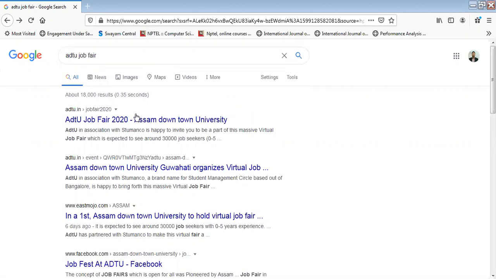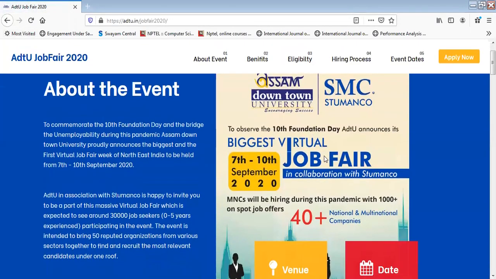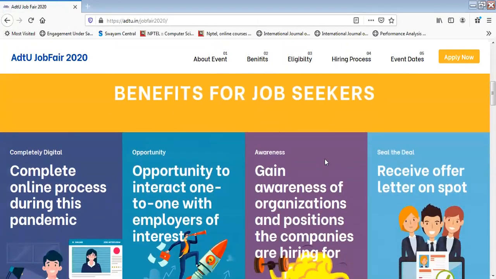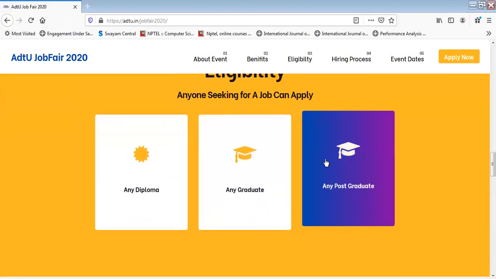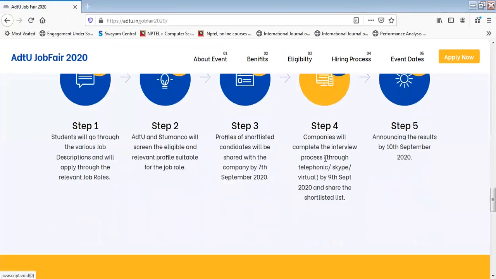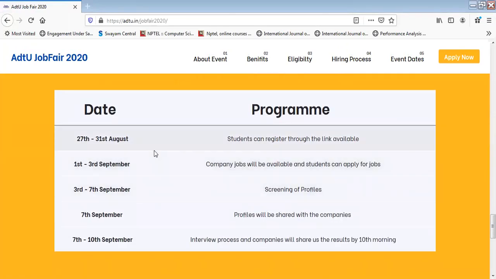When you go through here, you can see the first page which comes up is about the job fair. The complete details about what kind of jobs are here, how it will be beneficial for you, and who can apply for the job are given here. Also, the event details are given here. Our registration process has already started and even the jobs are live on your dashboard. So you can go directly and apply through here. The 7th will be the start of sharing all the profiles with the companies, and by the 10th you would be getting your interview results. So how to apply for it?